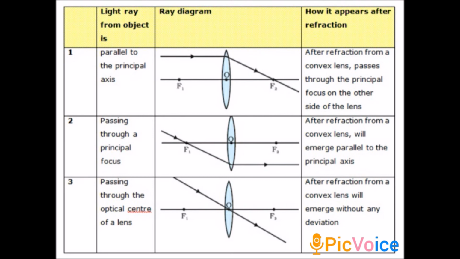Look at the image. The ray from the source strikes the concave lens, and the refracted ray is parallel to the principal axis. So these are the three rules.